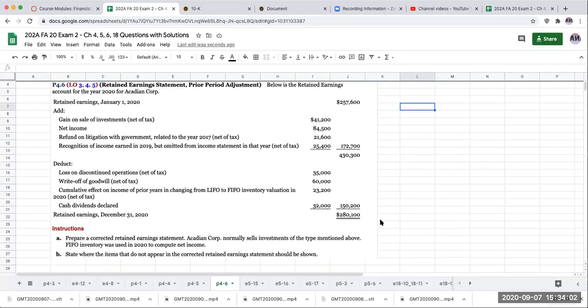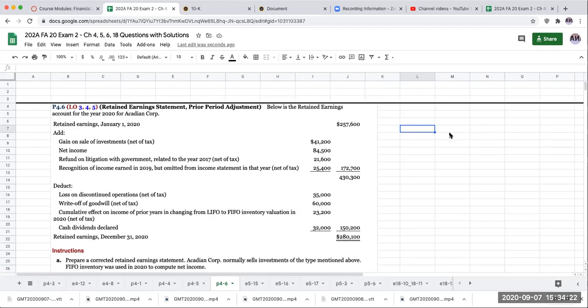So let's go ahead and take a look at this one. Prepare a corrected retained earnings statement. Acadian Corporation normally sells investments of the type mentioned above. FIFO inventory was used to compute net income. So state whether the items that do not appear in the correct earnings statement should be shown.